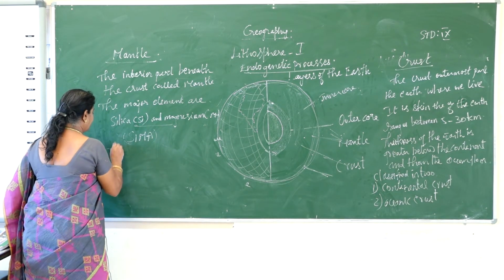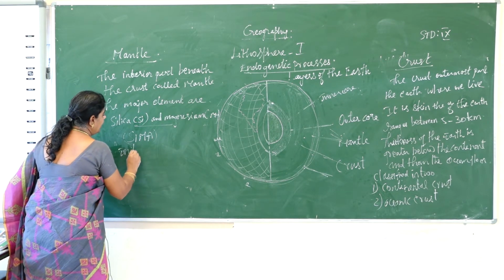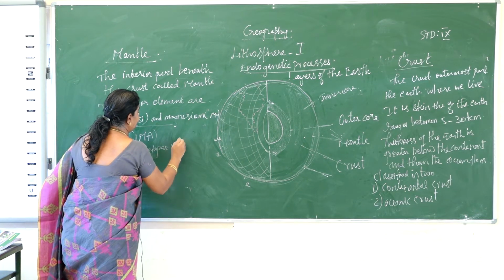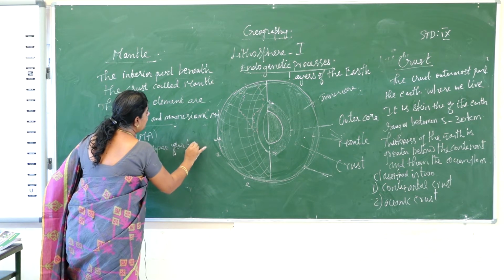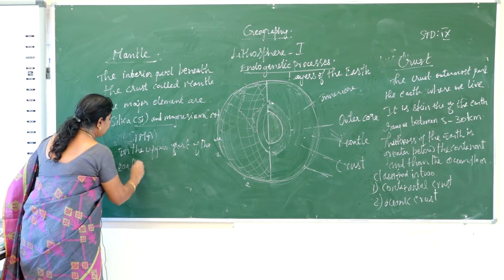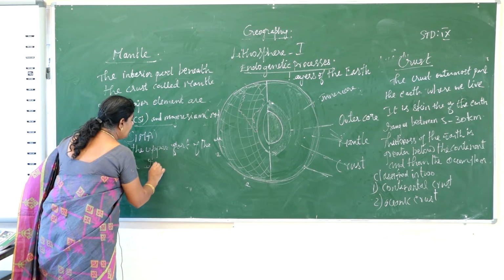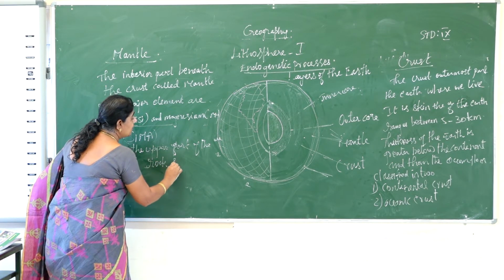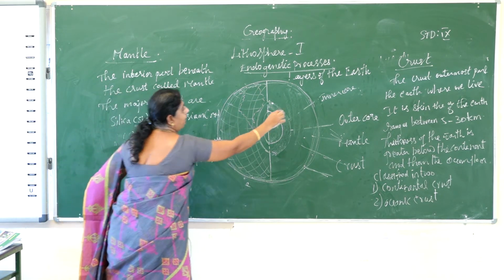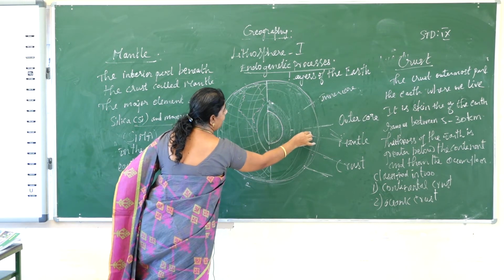In the upper part of the mantle, the rock is in solid form. This is upper, this is lower.